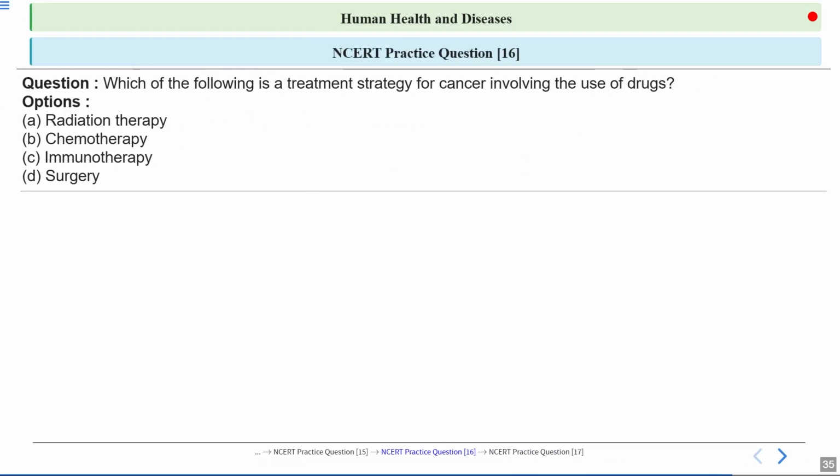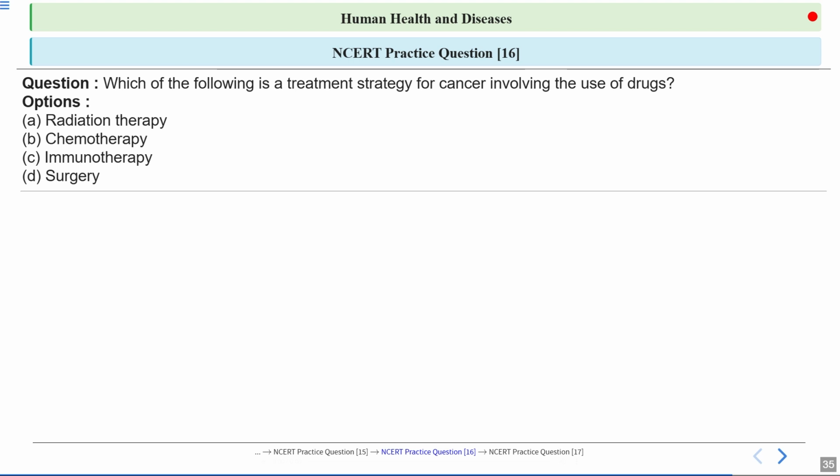Next question is, which of the following is a treatment strategy for cancer involving the use of drugs? There are a lot of treatments for cancer. The person can go for radiotherapy, chemotherapy, immunotherapy, as well as surgery.